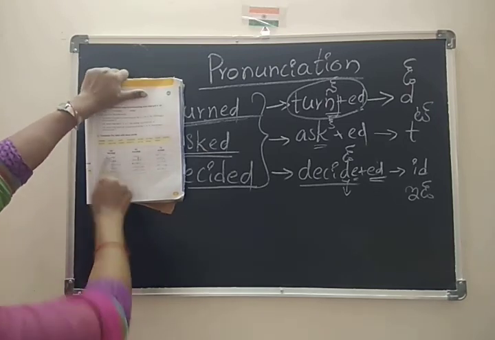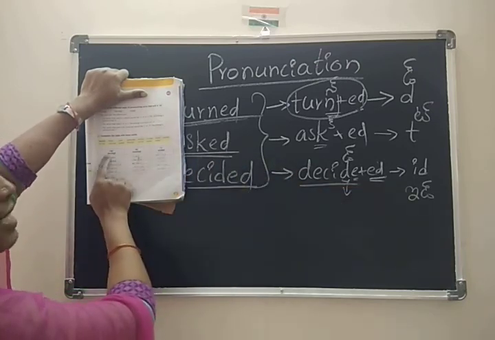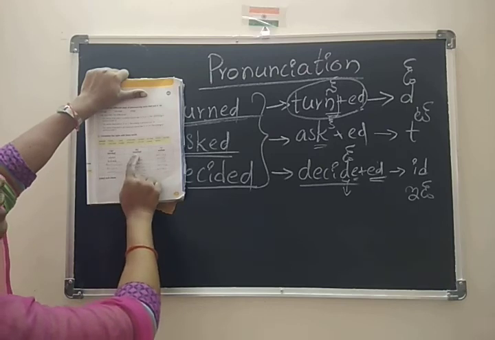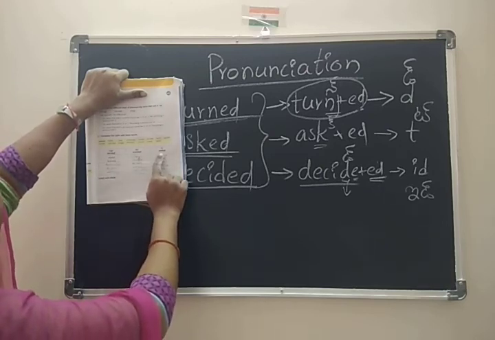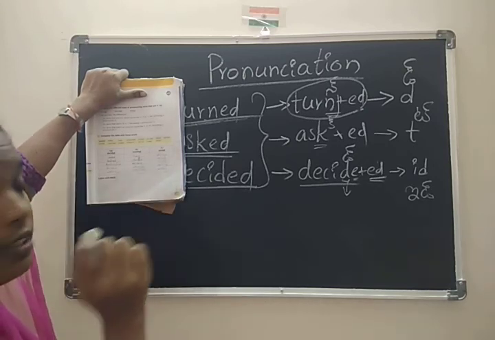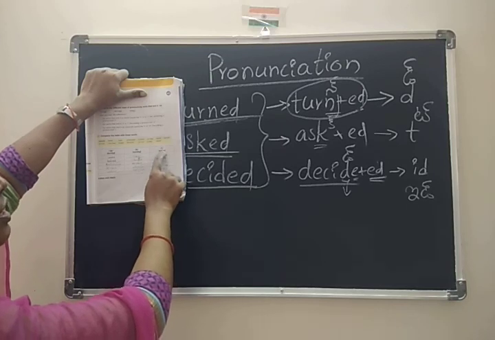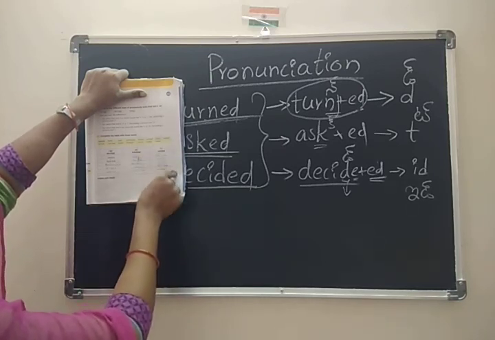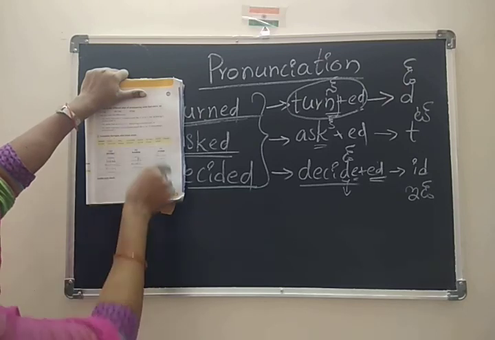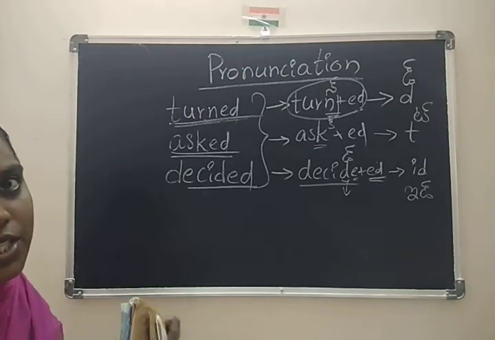Already they gave you one example: decided, id. Traveled, washed, wished. What are the words belonging to this row? You have to pick them out from here and write here. This is a small exercise regarding pronunciation.